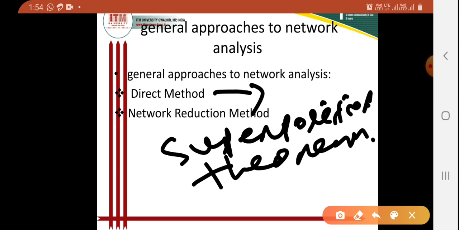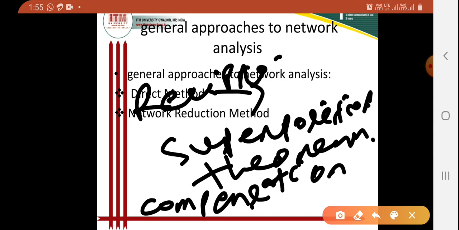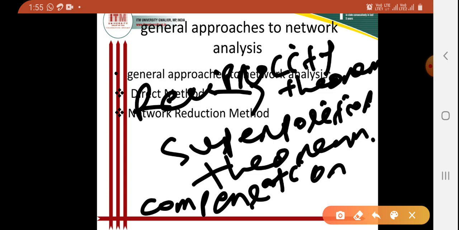Also we can talk about the compensation theorem or the reciprocity theorem. So these theorems and laws are used for direct method analysis.